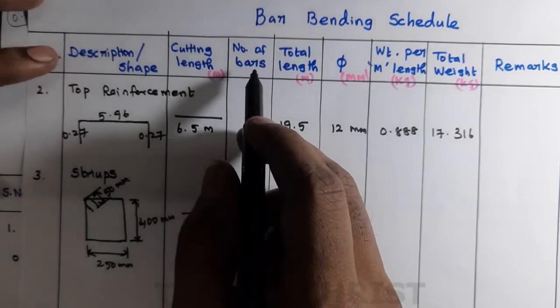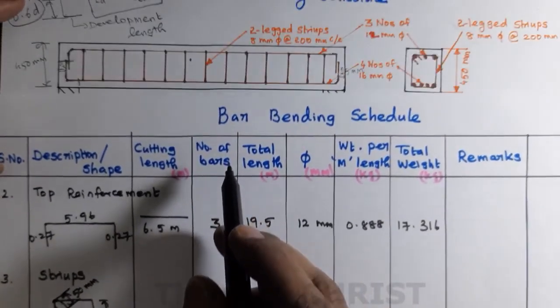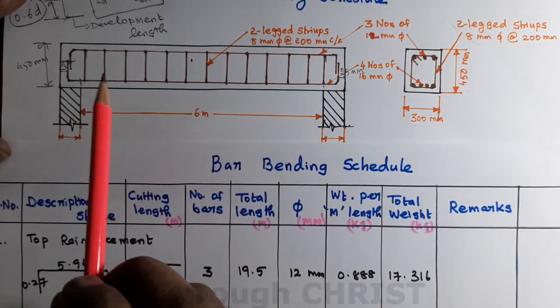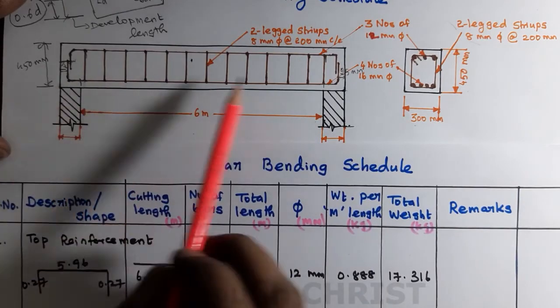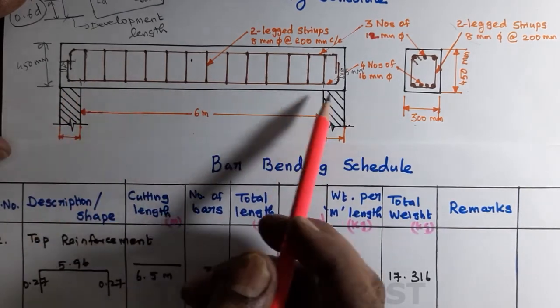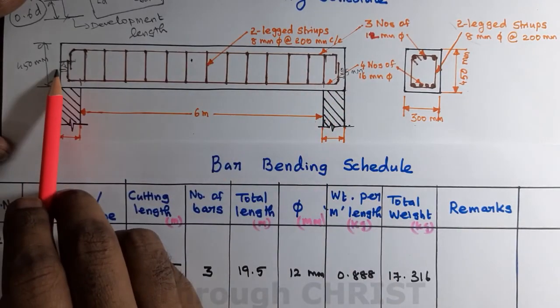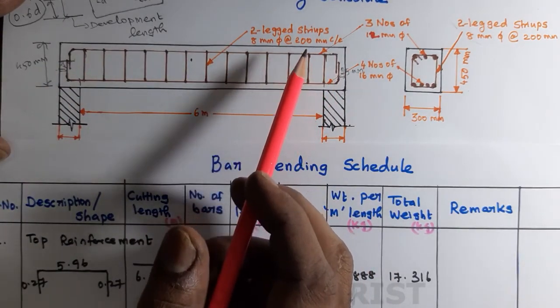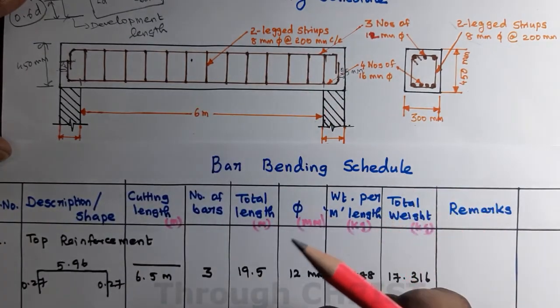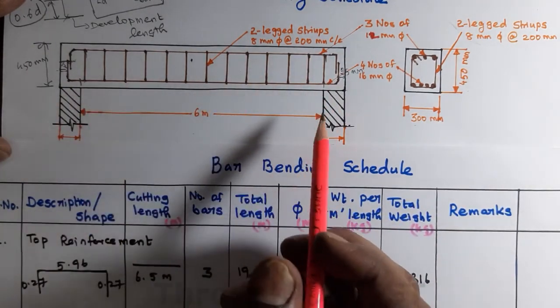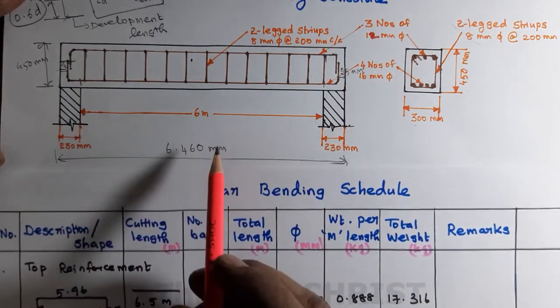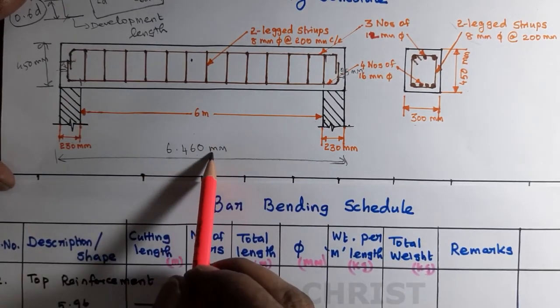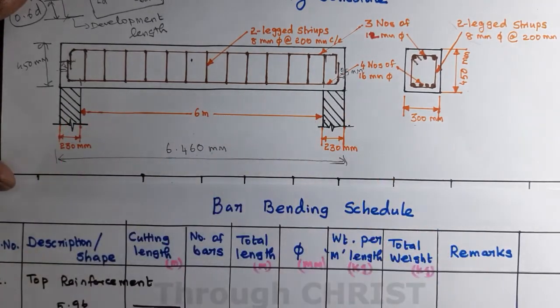Number of bars: what number of bars is needed for this beam? How do we calculate the number of shear reinforcement for this beam? We calculate the total length, reduce the cover on either side, and divide by spacing. Then we can calculate the total number of shear reinforcement needed. So what is the total length? 6460 mm minus cover 25 on either side gives the exact length.